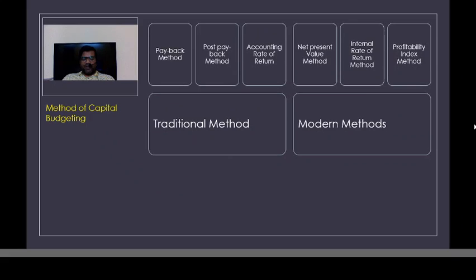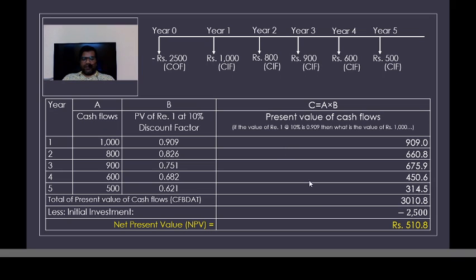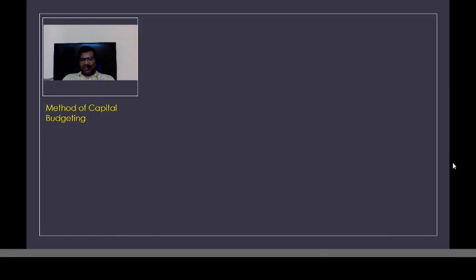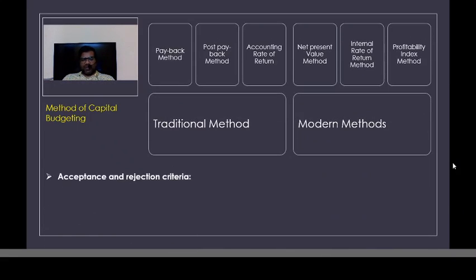So in the net present value method, what is the acceptance and rejection criteria? How do I come to know whether I should accept this investment proposal or reject it? The answer is simple. In case of individual projects, right? In case of individual proposals where you're not comparing, you have only one option.